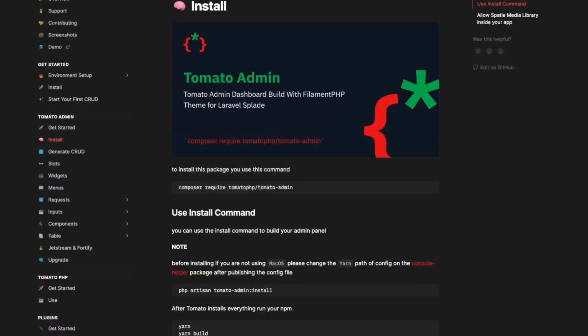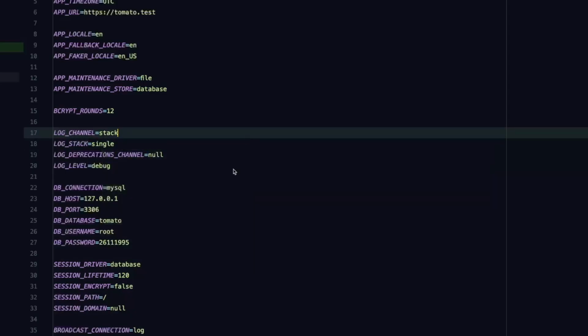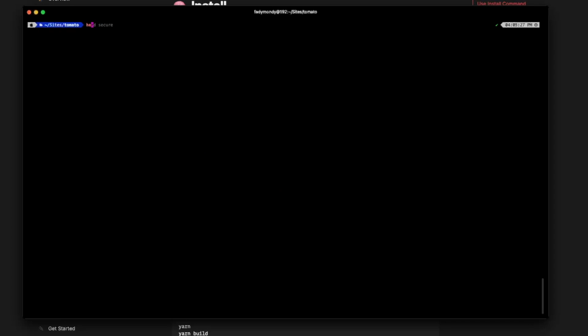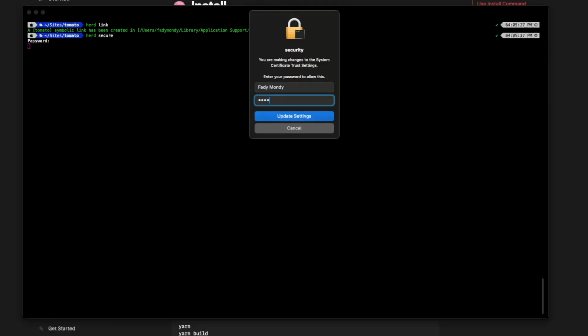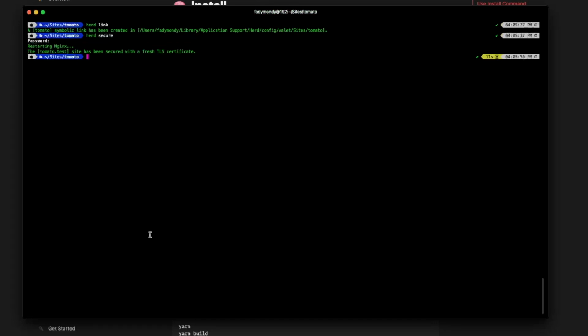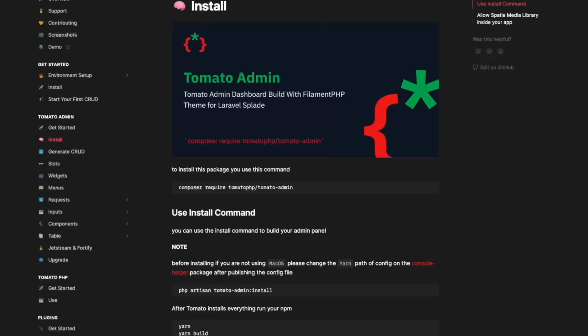So let's link it here, link secure. If you are using Valet or something else for serving, you must use your own commands. If you are using Valet, you can use valet link and valet secure like here. If you are using Herd, you can use herd link and herd secure. So let's open it now.